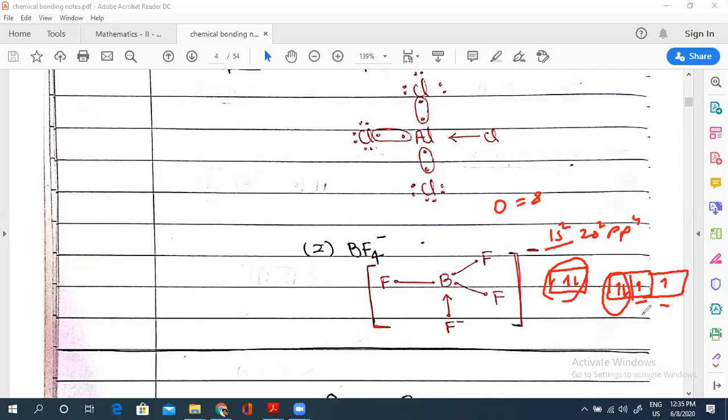2 only, na? Covalent bonds are formed only from unpaired electrons. So 2 unpaired electrons means 2 covalent bonds, 4 unpaired electrons means 4 covalent bonds. The number of covalent bonds formed equals the number of unpaired electrons, okay? Got this? Okay.